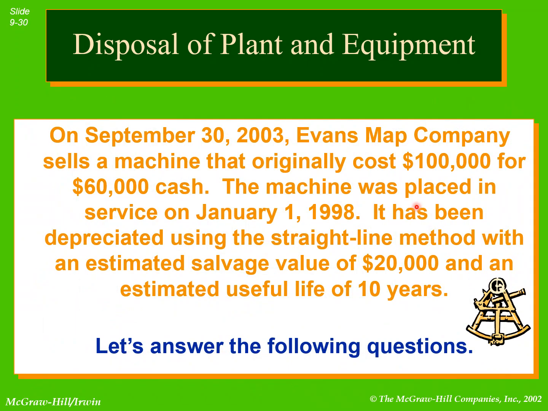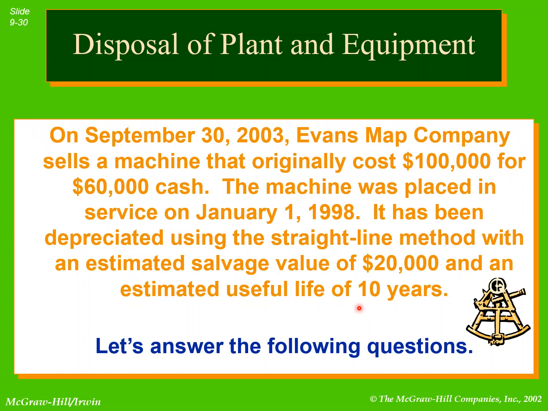To understand it better, we have a question here. This is the date, 30 September 2003. This company sells a machine. The cost for the machine was 100,000 and the machine is sold for $60,000 cash. It was purchased on January 1st 1998 at a price of $100,000, and now sold in 2003 for $60,000 cash. The company is following the straight line depreciation method and the salvage value, residual value, is $20,000 and the useful life is 10 years.